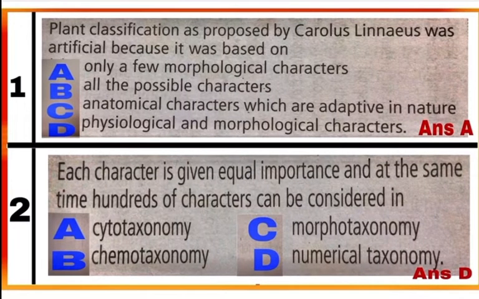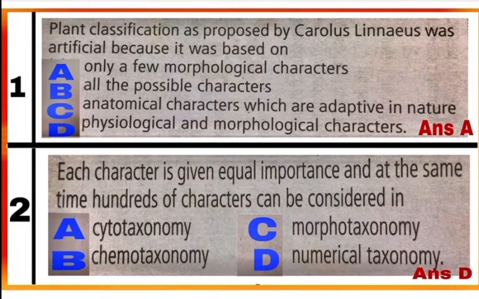Question number 1. Plant classification as proposed by Carolus Linnaeus was artificial because it was based on. Option A is correct. It was based on only a few morphological characteristics. Plant classification proposed by Linnaeus was an artificial system because it was based upon morphological characters like habit, habitat, color, number and shapes of leaves, etc. It was mainly based upon vegetative characters.